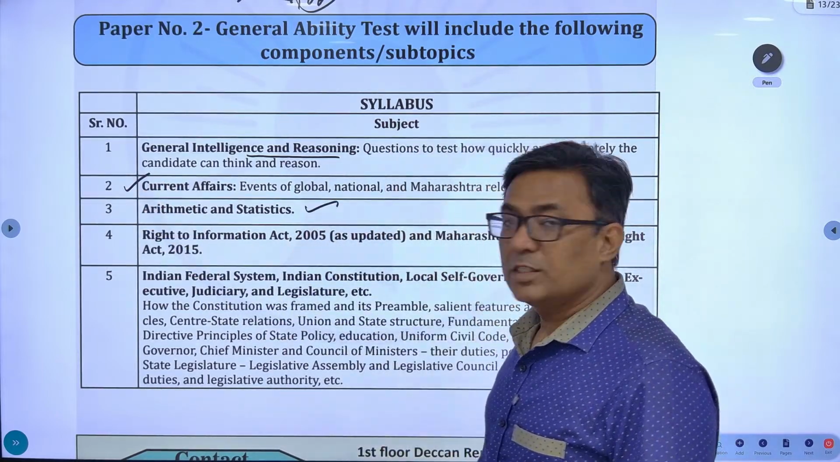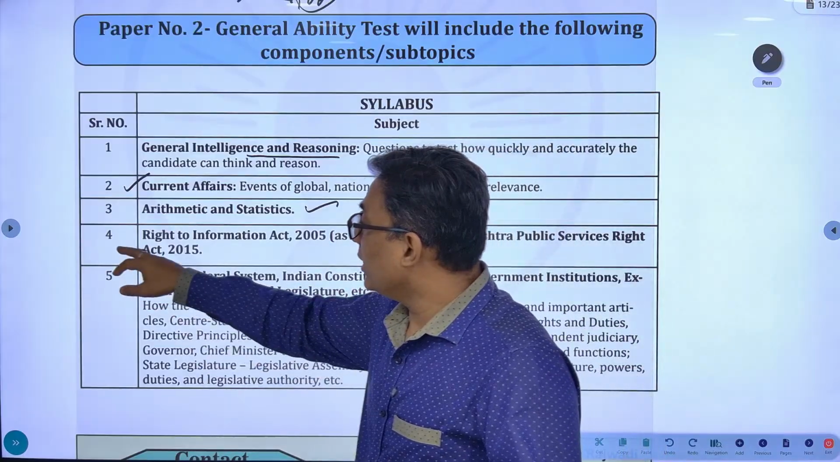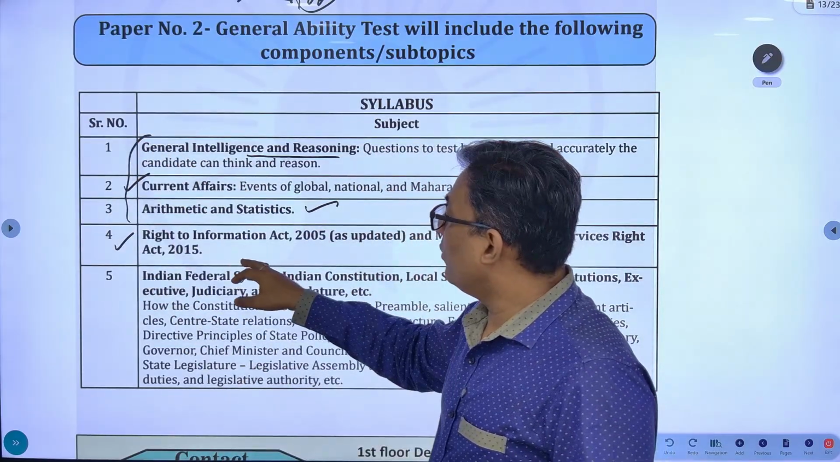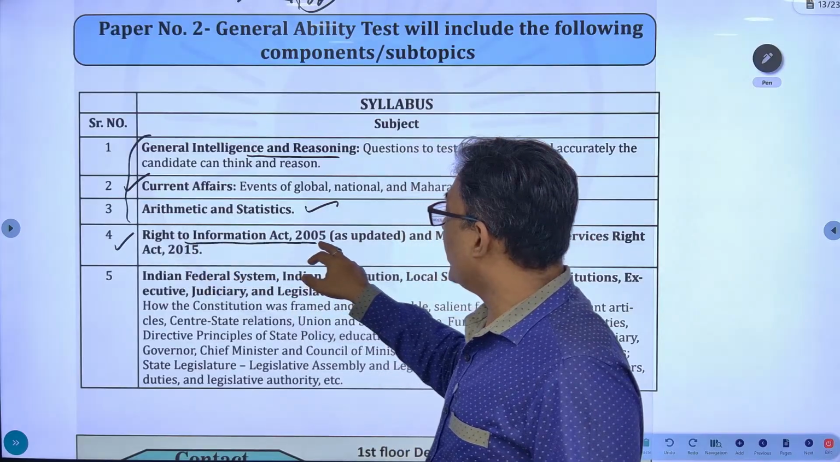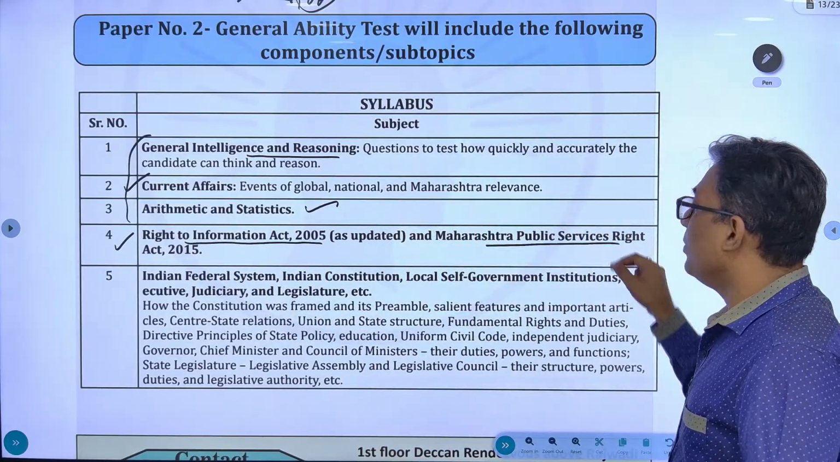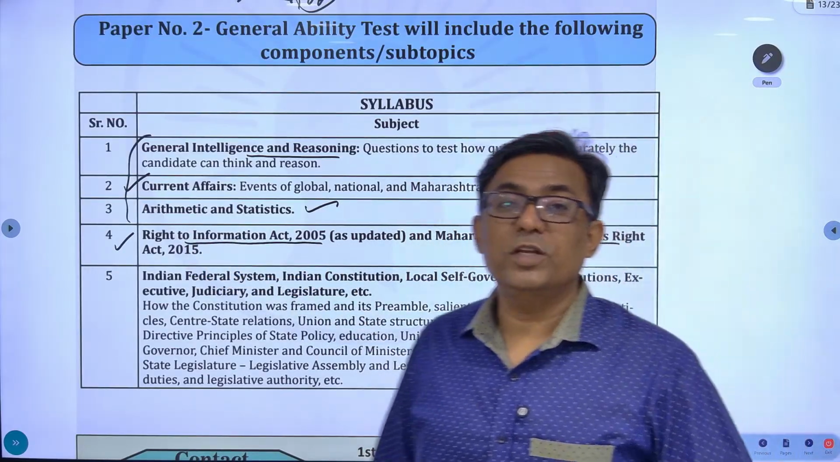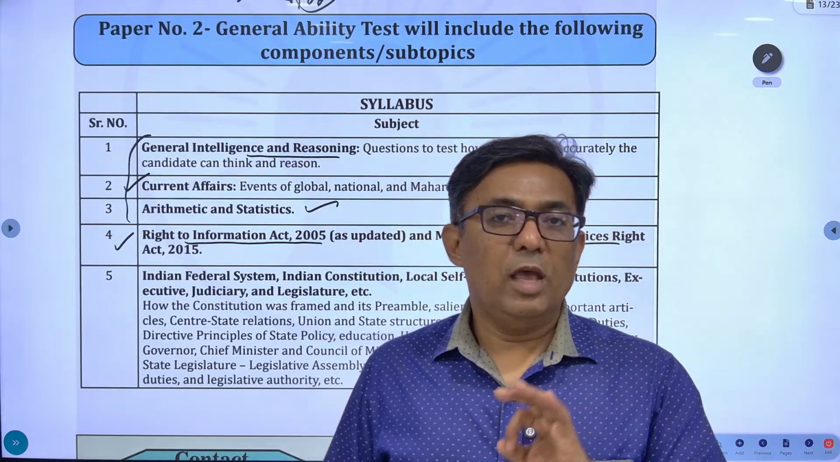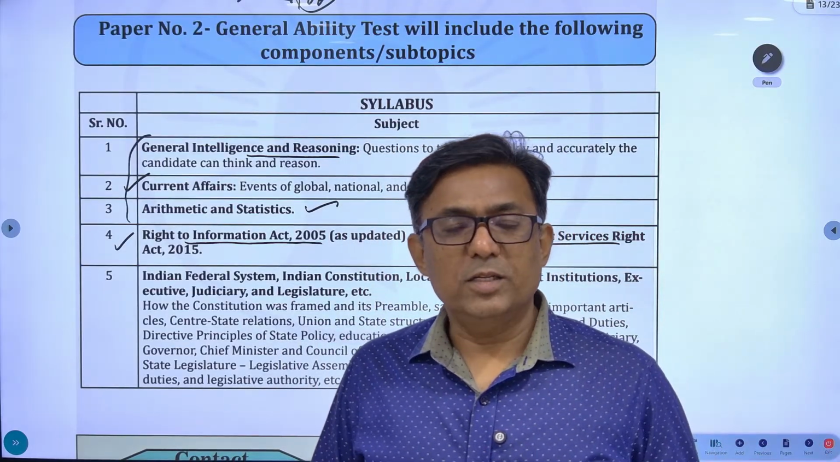arithmetics and statistics. Now over here there is an addition. These three you also had for prelims. Over here you have an addition. You have the Right to Information Act 2005 and Maharashtra Public Service Rights Act 2015. These two acts you will have to study separately for mains. MCQ. Okay, pattern is the same, it is objective.